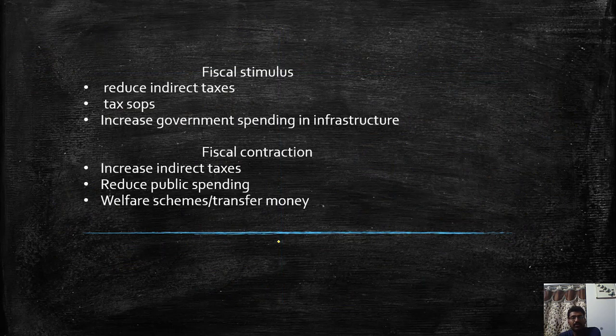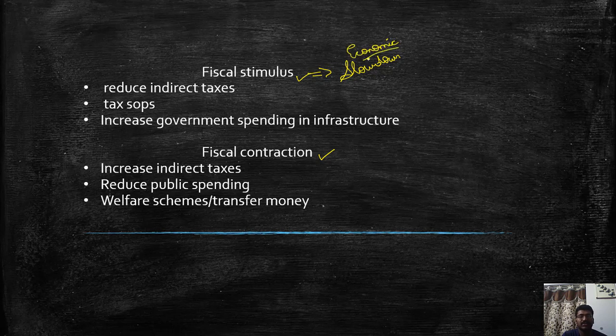Now, if we come to the different types of fiscal policies, there are two different types of fiscal policies. One is fiscal stimulus, the second one is fiscal contraction. Fiscal stimulus is used when there is a slowdown in economy. So there is economic slowdown and the economy should be boosted.